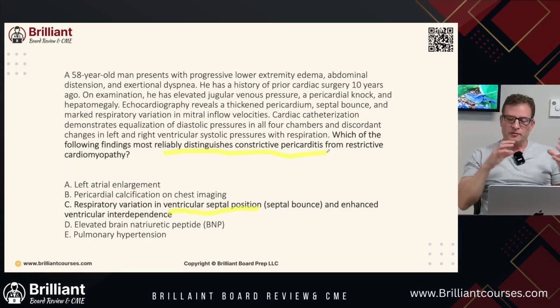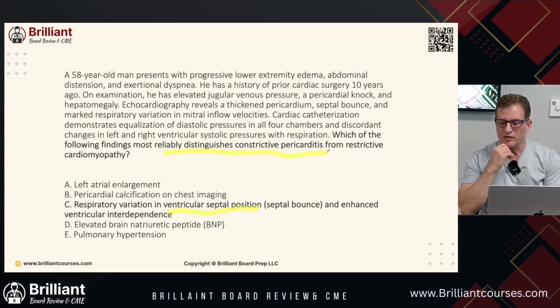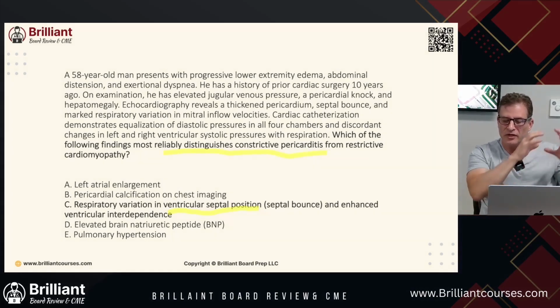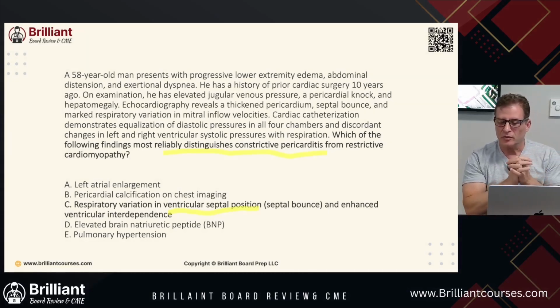Explanation: constrictive pericarditis is characterized by a dissociation of the intrathoracic and intracardiac pressures and enhanced ventricular interdependence, which manifests in respiratory variation in ventricle septal position. That's that septal bounce and discordant changes in ventricle pressures on respiration. Septal bounce refers to an abnormal, rapid, and paradoxical motion of the interventricular septum, typically seen during early diastole, where the septum abruptly moves from the left ventricle and then recoils.